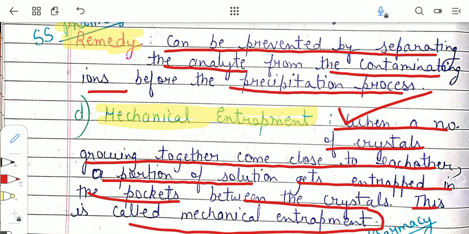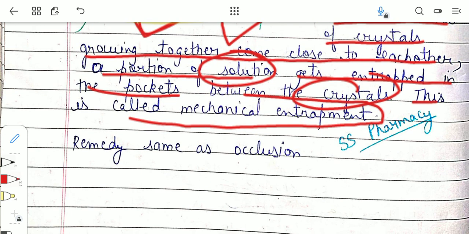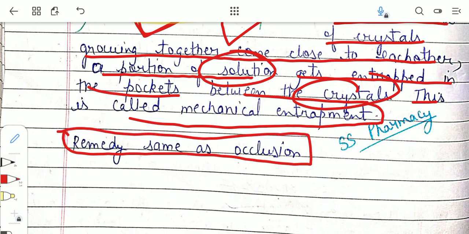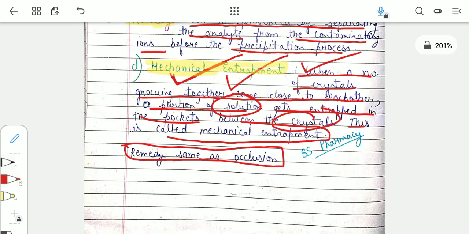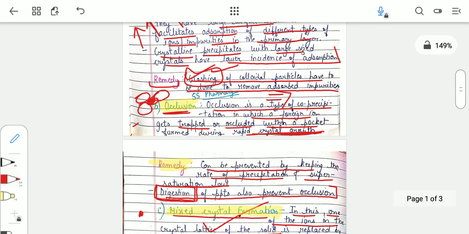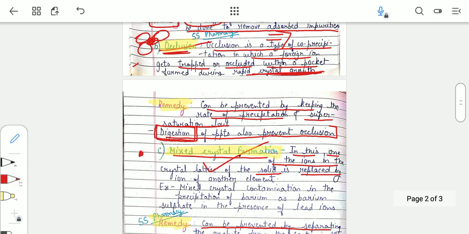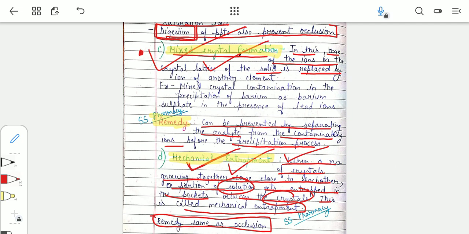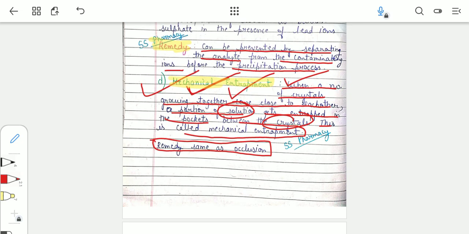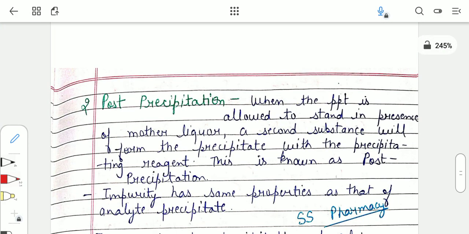In occlusion, any kind of foreign particle was getting entrapped between the crystals. Here, a part of the solution gets entrapped in the pockets between the crystals. This is mechanical entrapment. It is very much similar to occlusion, therefore its remedy is also the same as that of occlusion. So up to now we have talked about co-precipitation, and it is of four types: adsorption, occlusion, mixed crystal formation and mechanical entrapment. Now let us move on to post precipitation.